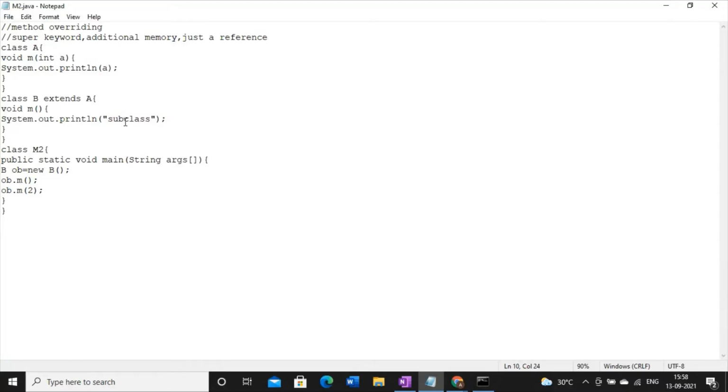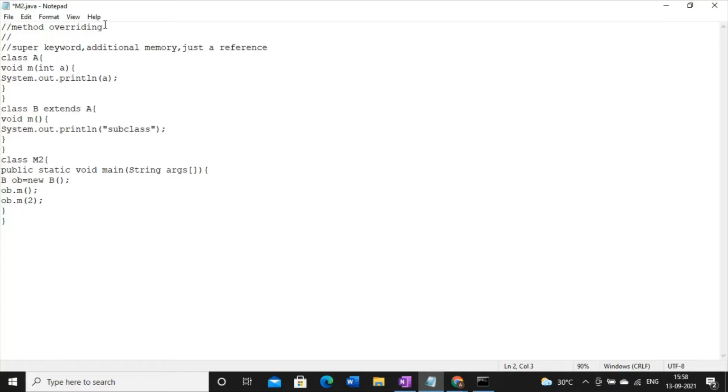So the first thing, try to understand what is the first conclusion. What happens when the parameter signature of the overridden method differs?